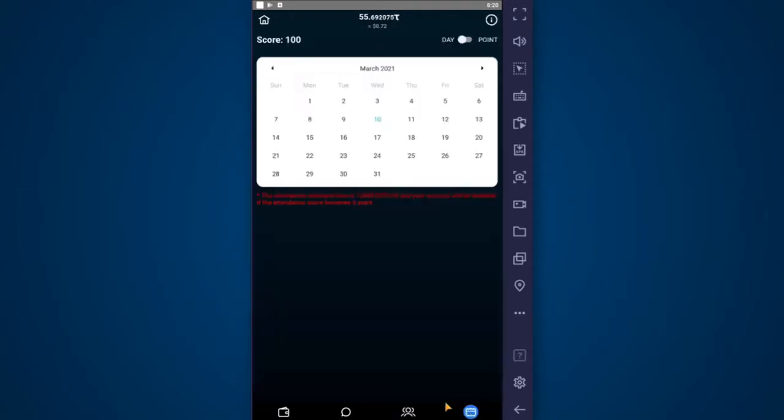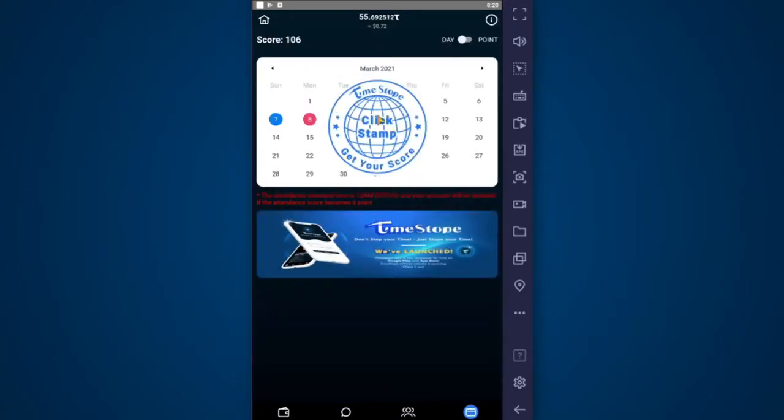And finally here just shows your attendance. As you can see, I need to sign my attendance for this next period, so I'm going to click the stamp. And it does it on UTC, so it might not be midnight for you. Alright. So now you see that this is showing up in pink, which means I'm good for the next 24 hours. This shows you your attendance score. You start at 100, so it's not like if you stop mining for a day right after, you won't lose everything. It'll take time.